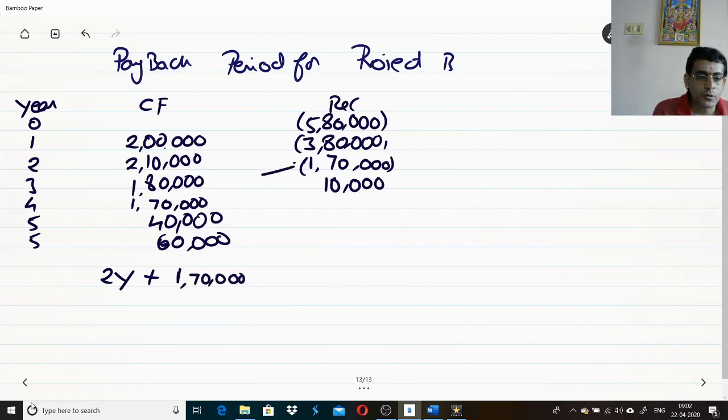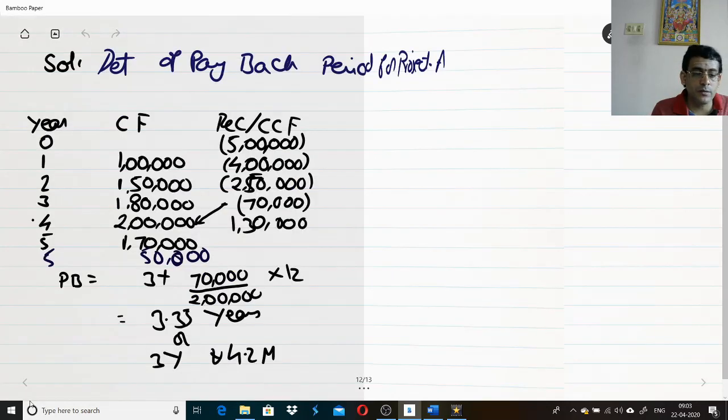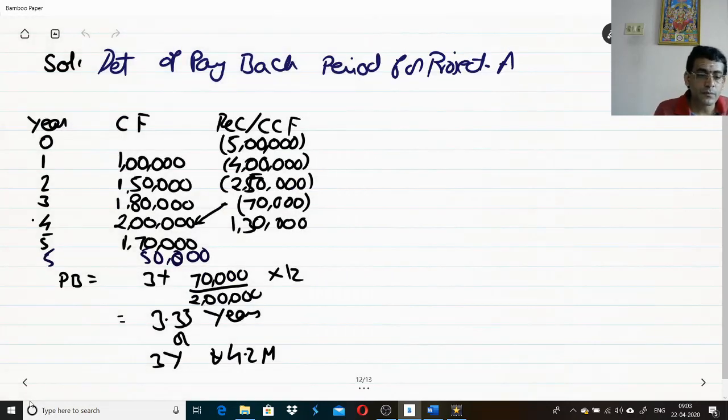From which cash flow am I going to recover this? I am going to recover it from 1,80,000. So 1,70,000 divided by 1,80,000 gives you 0.94. So ultimately, what is my payback period? 2.94 years is my payback period. For project A, the payback period is 3.35 years.